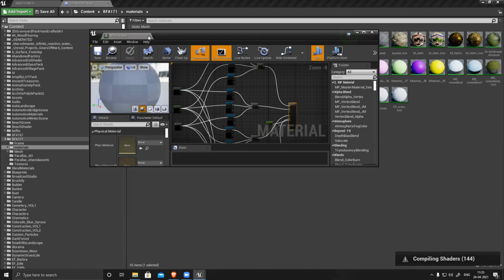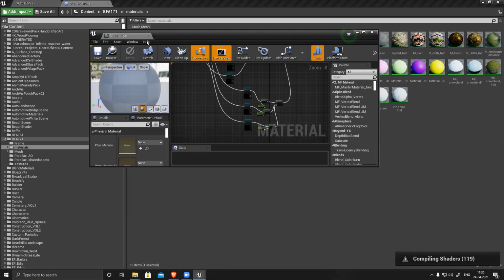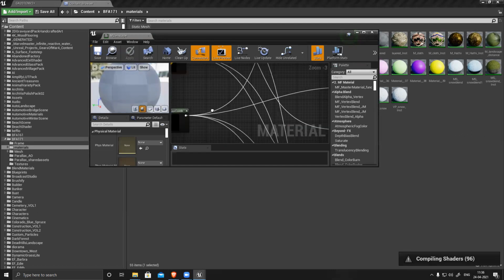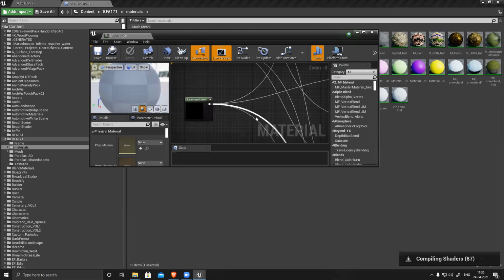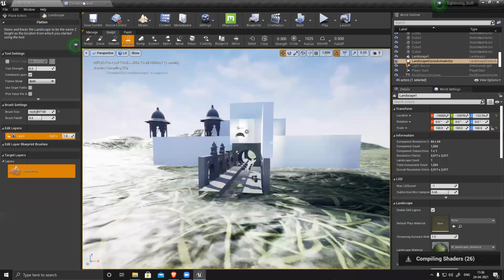This one also is a landscape material, but there is no tiling. For tiling, I have to add that parameter here, multiply, and that tile is not there. Create this thing and then apply it.